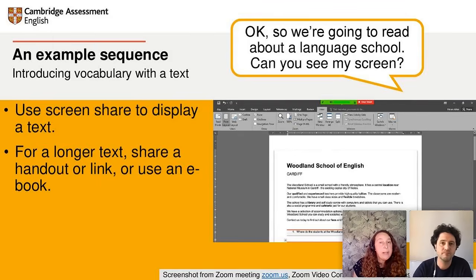Okay, so in the next part of the lesson, we're going to use a text to introduce the vocabulary students will focus on. And you can share your screen to display a short text and a question, although for a longer text, you might consider sharing the text as a handout, or you might have an ebook that they can access.